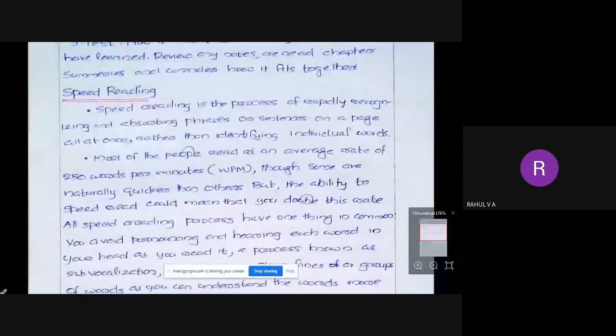So what was the SQ3R method? What is the expansion of each letter in that? Can you please type in the chat box? What was the SQ3R method? What is S? What is Q? What are the other remaining three R's? What does S stand for?